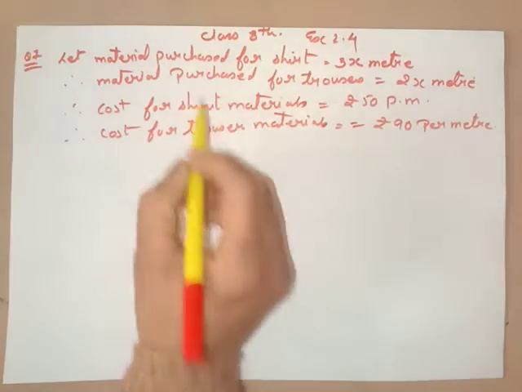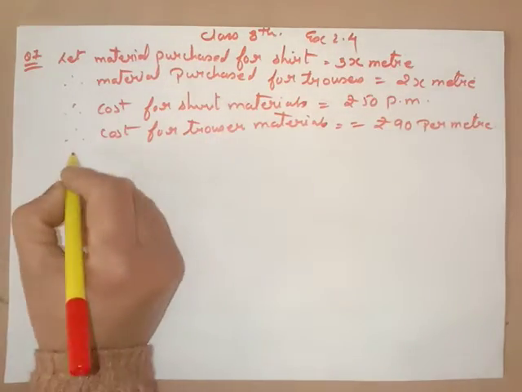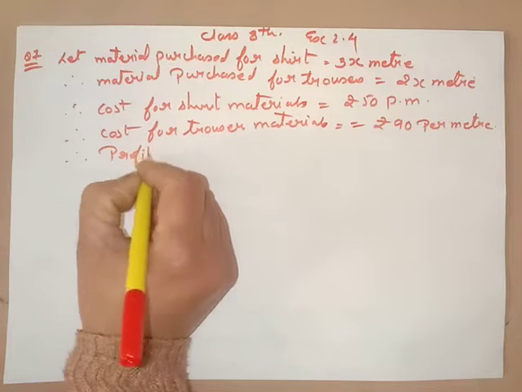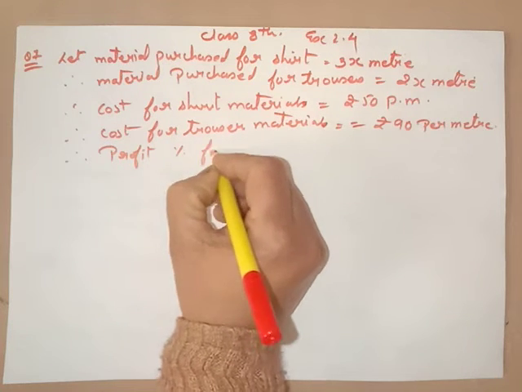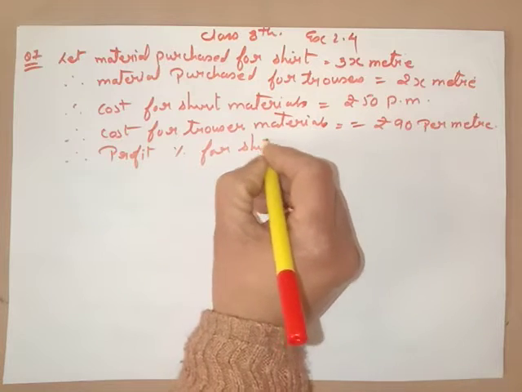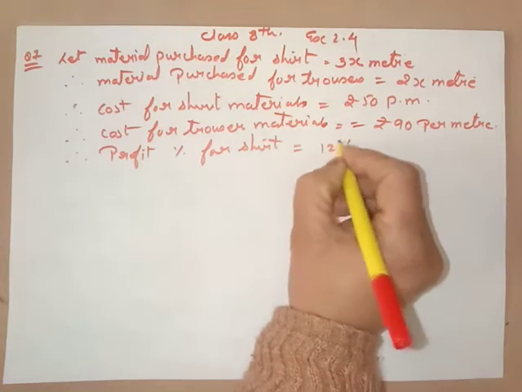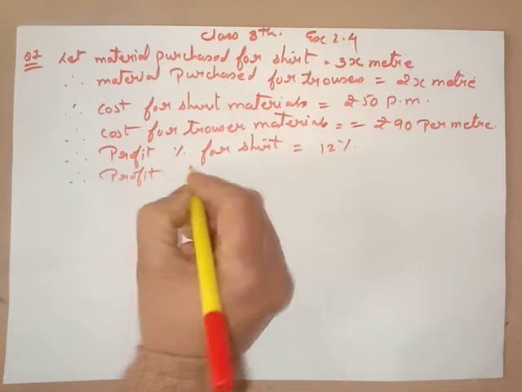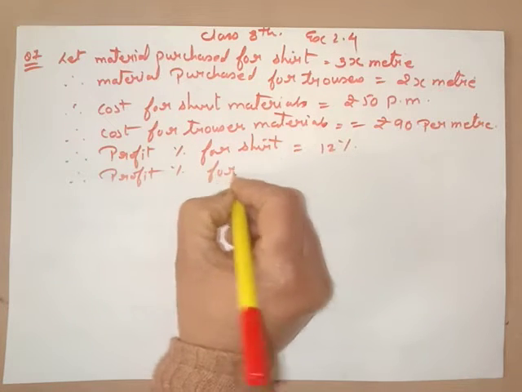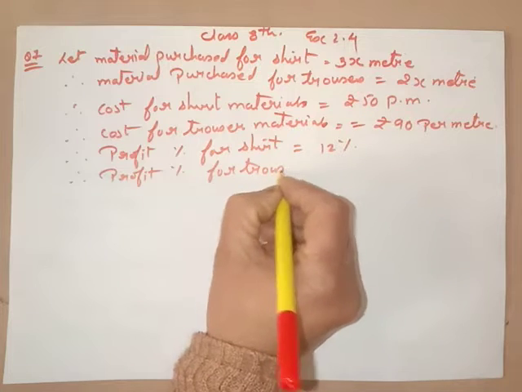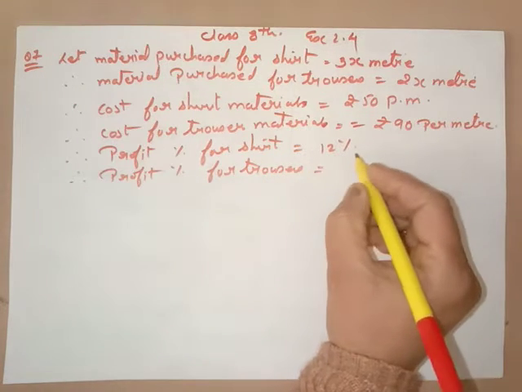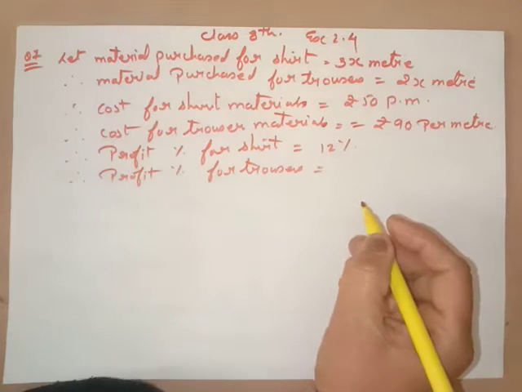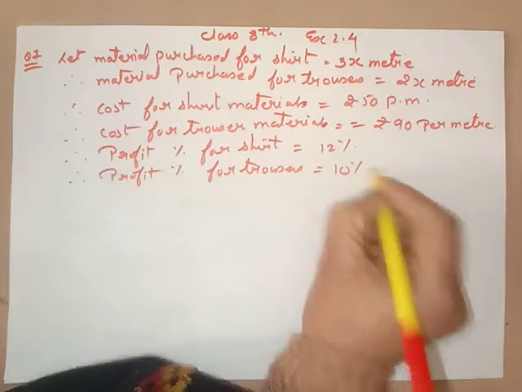Now this information is given in the question, and they have also given the profit percentage: profit percent for shirt is 12% and the profit percent for trouser is given 10%.